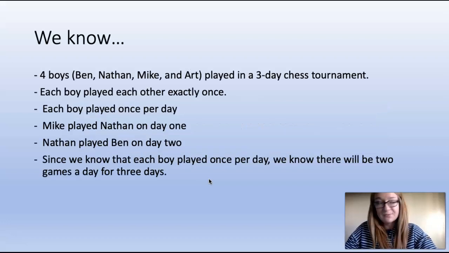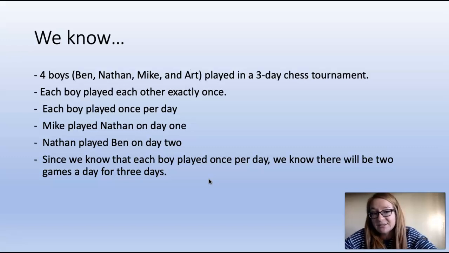First, what I like to do always is pull quantities and their values. And so we know some things so far. We know that there are 4 boys in the tournament. Their names are Ben, Nathan, Mike, and Art. They played in a 3-day chess tournament. Each boy played each other exactly once. Each boy played once per day. Mike played Nathan on day 1, and Nathan played Ben on day 2.